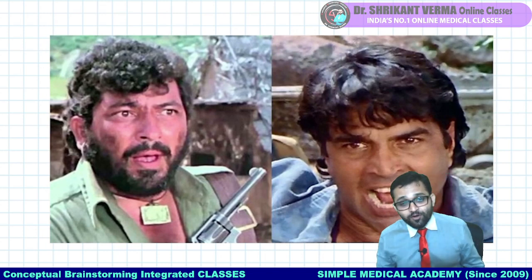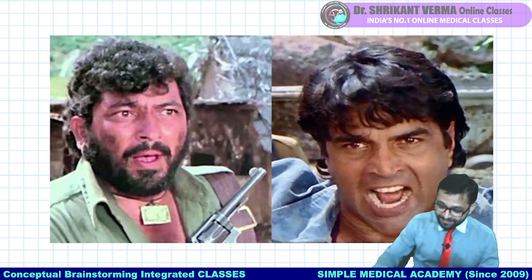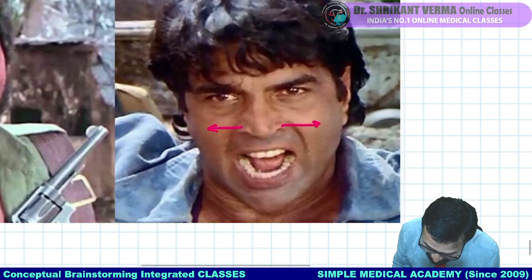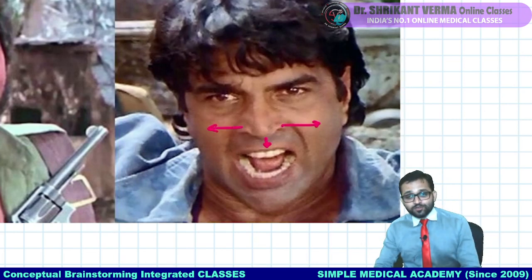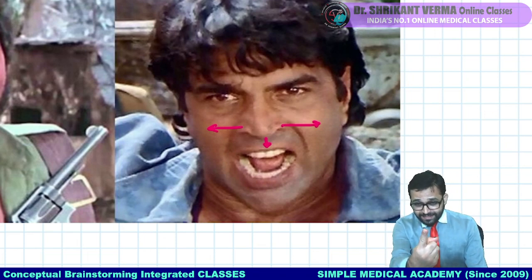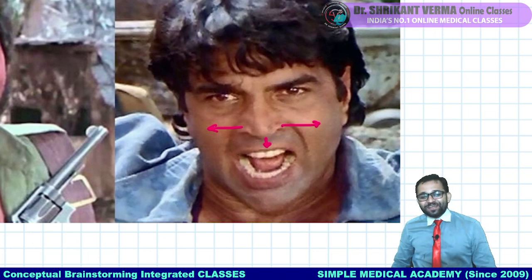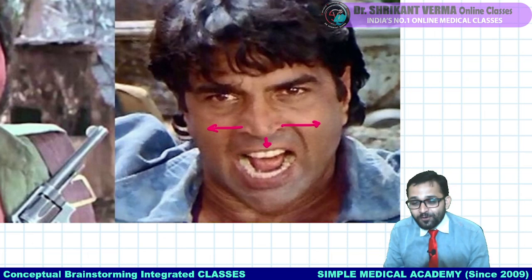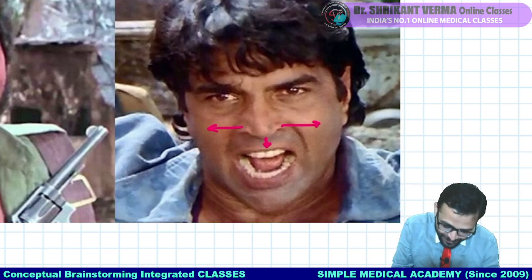Can anybody tell me what is the dialogue? Yes, see here, this one, and this one. Basanti, in kutton ke saamne mat naachna. Yes, okay, so Dharmendra. Thank you. God bless you.